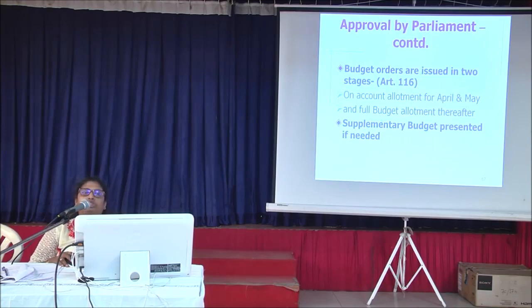Budget orders are issued in two stages: on account allotment for April and May, and full budget allotment thereafter. In case the budget grant is not sufficient, a supplementary budget grant is presented.